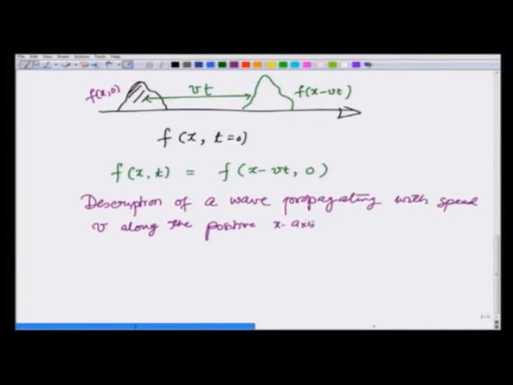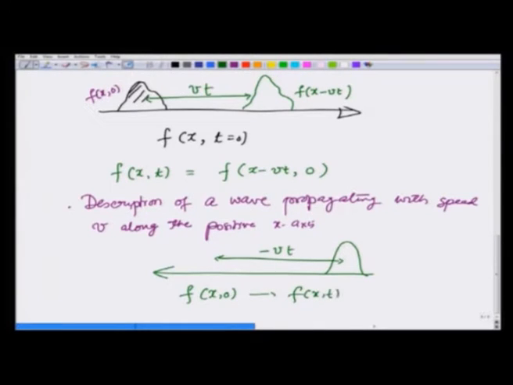In a similar manner, I can think of this wave propagating in the opposite direction, then it would have moved by a distance minus v t, and I would write this function, which was f(x) at t equal to 0, going to f(x, t), which is f(x plus v t). That is how the function changes as it moves along.